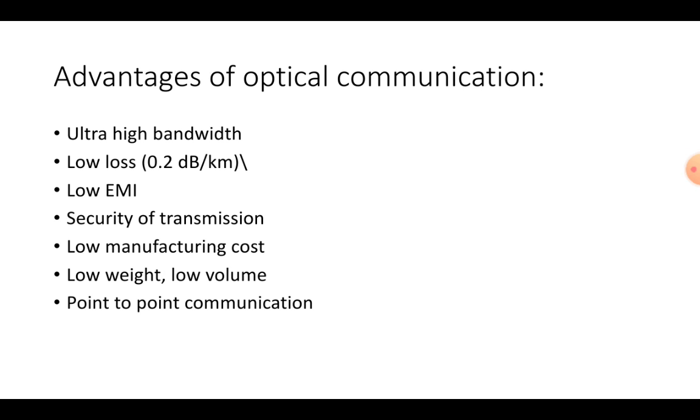Security of transmission, we have studied how the security of transmission works. Low manufacturing cost, so manufacturing cost is very low compared to the technology. Low weight, low volume, and point-to-point communication is important in this section.